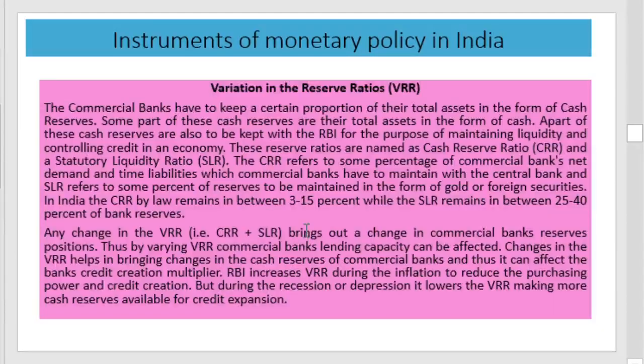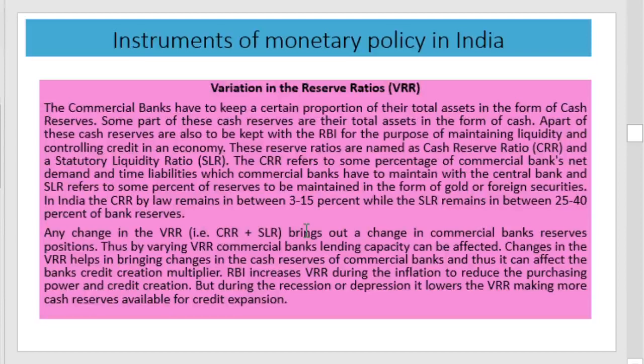Third one is variations in reserve ratio. The first one is the bank rate, it is the lending rate. Second one is the open market operation, and this open market operation includes two operations, purchase and selling of securities by the central bank in the open market.